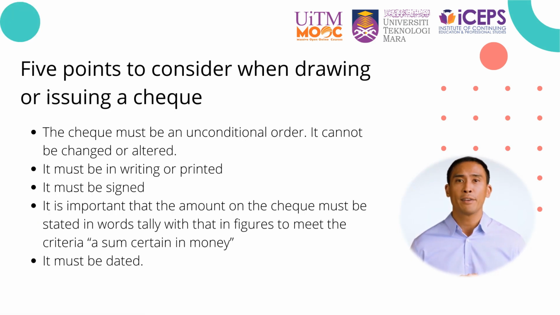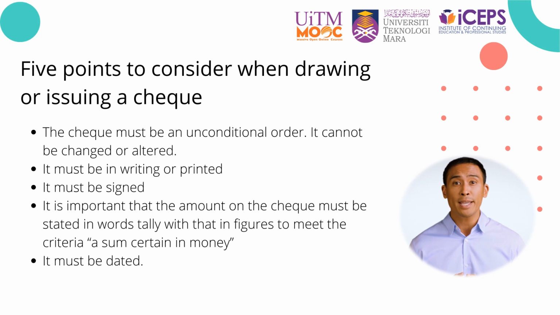Let us discuss further about check. There are three parties to a check: the drawer who draws a check, the drawee bank on whom the check is drawn, and a payee to whom the check is drawn payable. Some points to consider when drawing or issuing a check include: the check must be an unconditional order. It cannot be changed or altered. It must be in writing, which includes print, using printer. It must be signed. It is important that the amount on the check stated in words tally with that in figures to meet the criteria as sum certain in money.